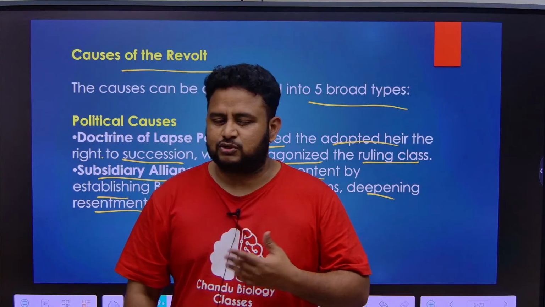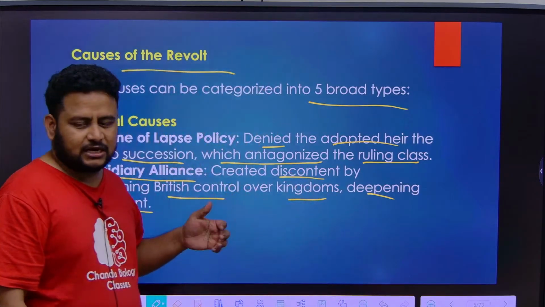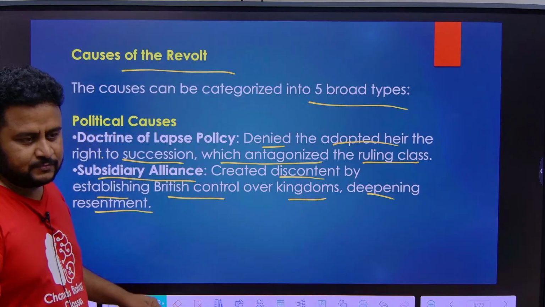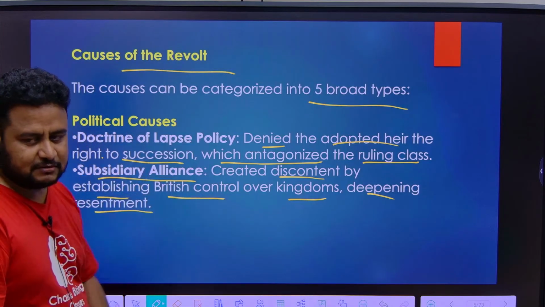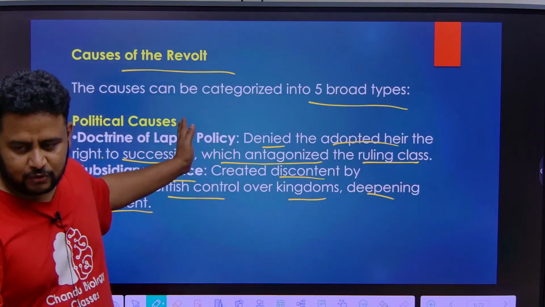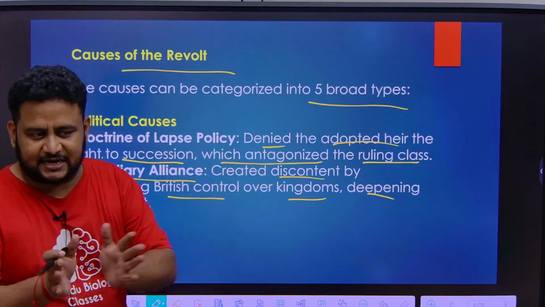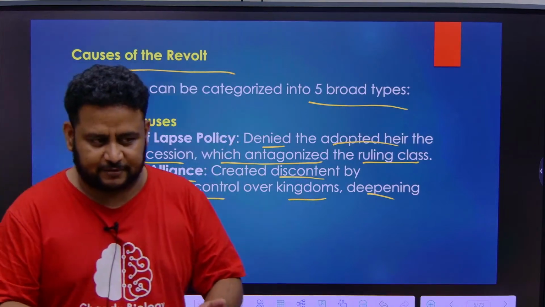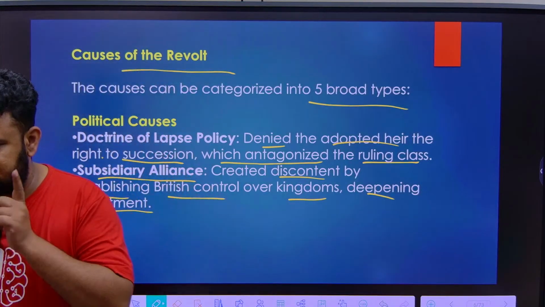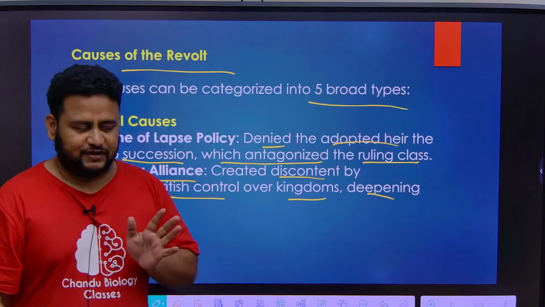So this created discontent. Discontent means there is no satisfaction. This hurt the sentiment of the ruling class and also the people of that kingdom. So this was the political cause. But the most important cause is the immediate cause. Like I told you, what the Governor Generals did, all these causes culminated and resulted in the 1857 revolt. But the most important thing is the immediate cause, that is the introduction of the Enfield rifle. Got it?